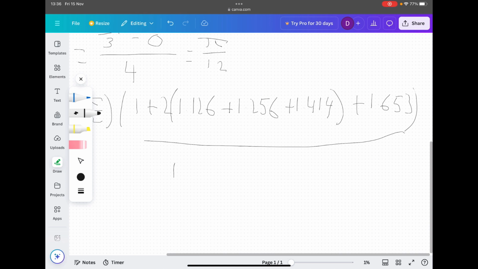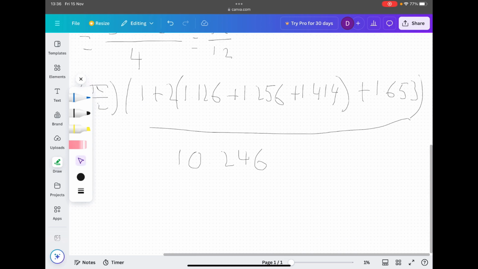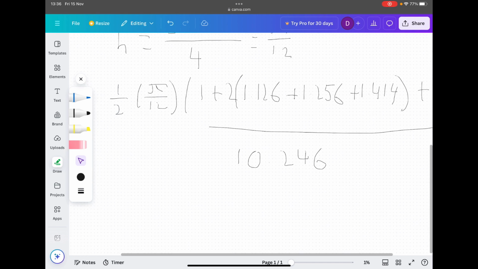And then we'll quickly solve this here, and we'll get 10.245. I don't know why the decimal points are so faint. Then we look over to this side next. Half times pi over 12 is pi over 24. And then we should get our answer of 1.341. And we're done. It's as easy as that.